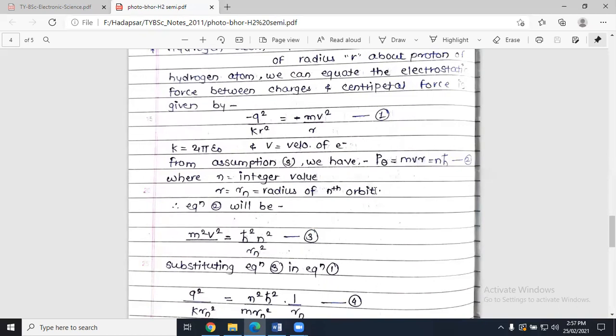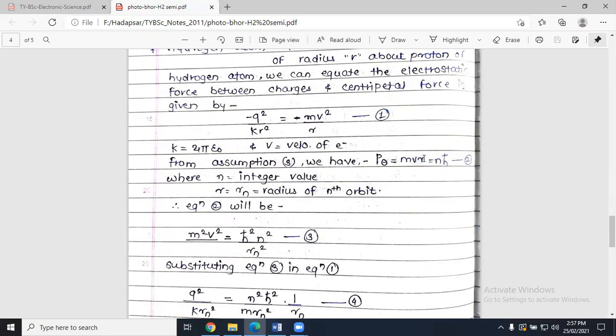We label this as equation number 3. What we have simply done here is take m v r equal to n into h cross and square both sides. What will happen? m squared v squared r squared is equal to n squared h cross squared. Now, the r squared present on the left hand side, we just transfer to the right hand side.